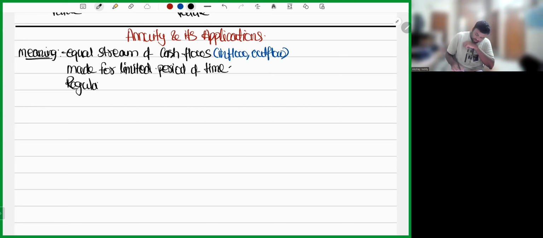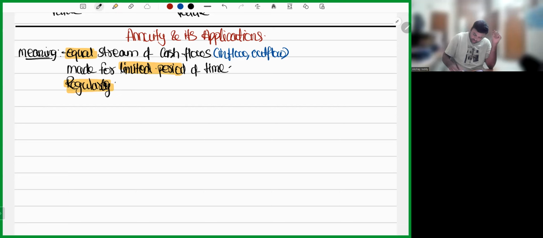That is called an annuity. Equal stream of cash flows; equal is what is important, made for a limited period of time, regularly. Okay, so this is the concept of annuity.